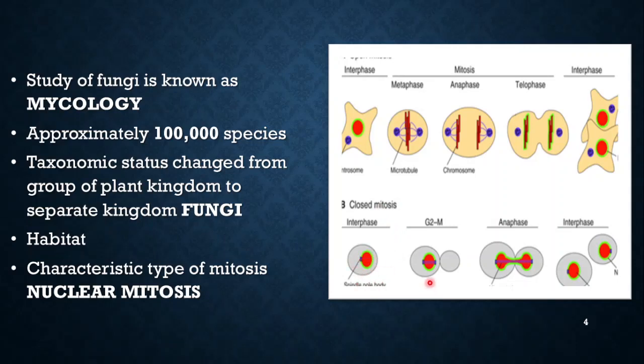You can see in the metaphase here, the nuclear membrane doesn't disintegrate. Rather, the spindle fibers are going to be formed inside the nucleus or around the nuclear membrane. So, in this particular type of mitosis, it has been seen that the nuclear constriction is going to occur. So we have seen the constriction during the cell division process.